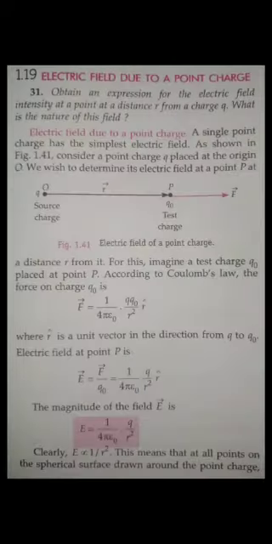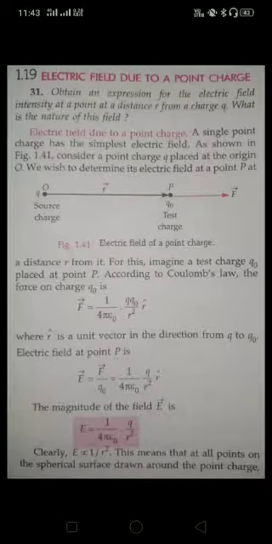Moving to the next. Now we will find the electric field due to different point charge or continuous charge distributions. So here the question may be, guys: obtain an expression for electric field intensity at a point at a distance r from a charge q. What is the nature of this field? So you need to find the electric field intensity of a point charge. Can you tell me what is a point? What is the meaning of a point? A point means a circle with radius 0. Yes or no? A point. Okay, so you can see here that